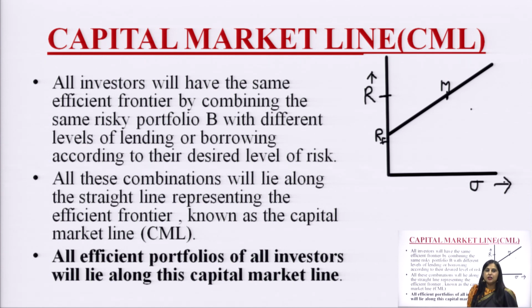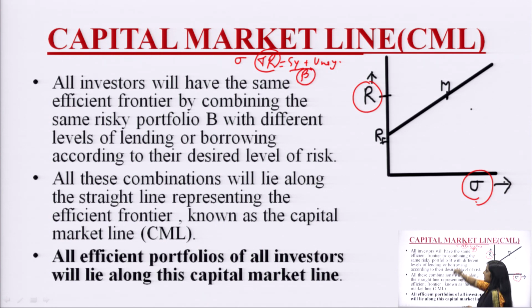As we have derived a new efficient frontier, this new efficient frontier is called the capital market line. This capital market line has total risk on the x axis and return on the y axis. Here one should remember that whenever we calculate risk, risk has two components: one is systematic risk and the second is unsystematic risk. When we calculate the total risk of a security, asset or portfolio, the total risk is calculated by sigma, but the systematic risk is always indicated by beta. This we have to remember.